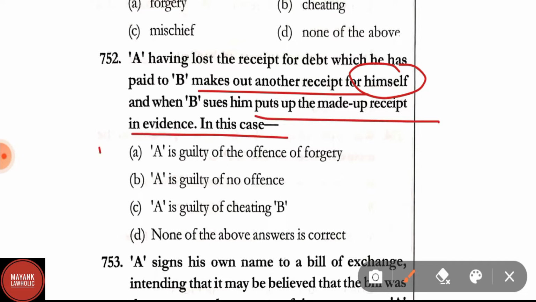In this case, A is guilty of the offence of forgery, A is guilty of no offence, A is guilty of cheating, none of the above answer is correct. Here the correct answer is option A, that is A is guilty for the offence of forgery.